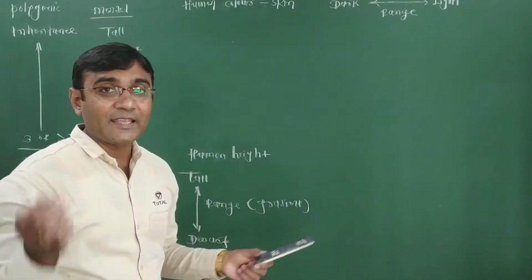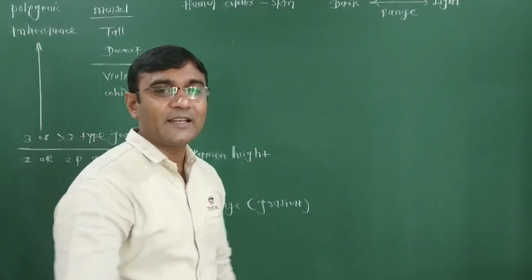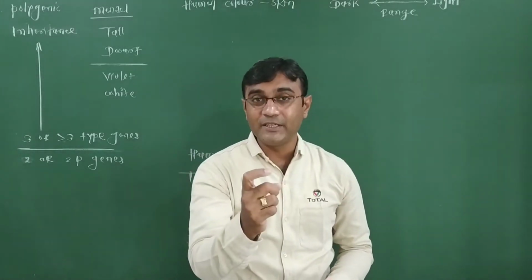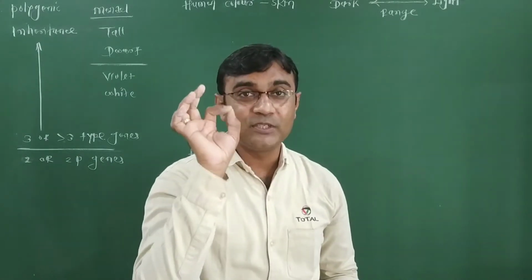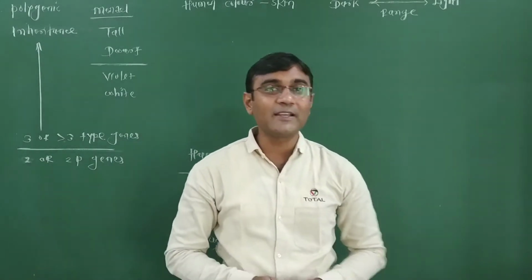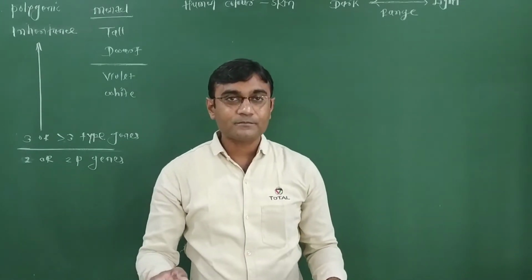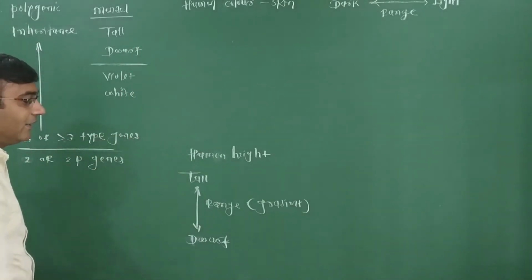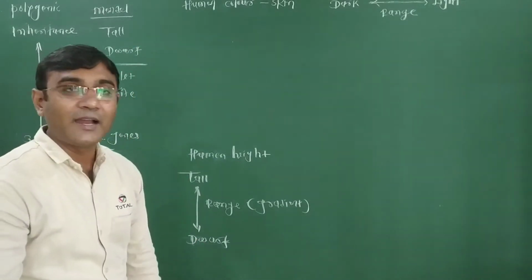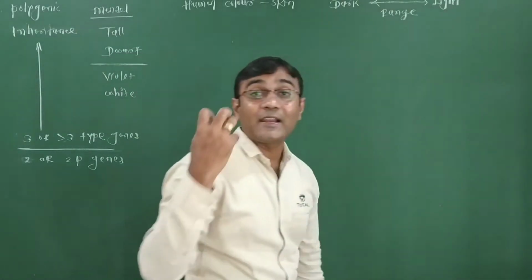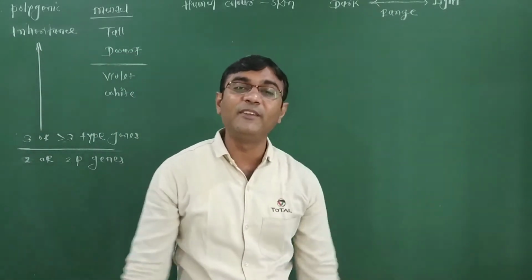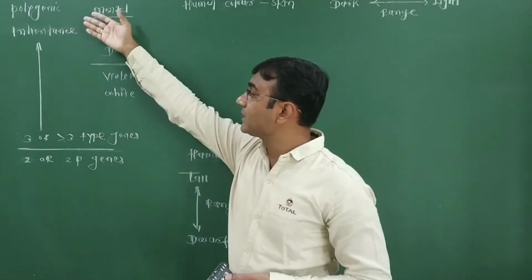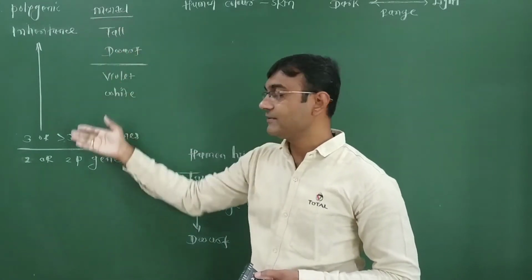So Mendel explained with capital T, small t. One pair of gene means one type of gene having two alleles, so one type of gene, two alleles, responsible for one character. Here, not only two extremes, tall and dwarf, violet and white. Here from tall to dwarf, the entire range of height is there. Here from dark to light, the entire range of different colors in the form of different traits is there. How can these different traits be explained? That can be explained with the help of polygenic inheritance.